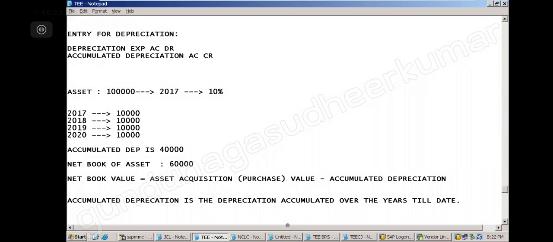So depreciation expense is always per year. Depreciation expense per year. Correct? Now it will go to P&L. This is the depreciation expense per year. Accumulated depreciation is the total. It will be there.